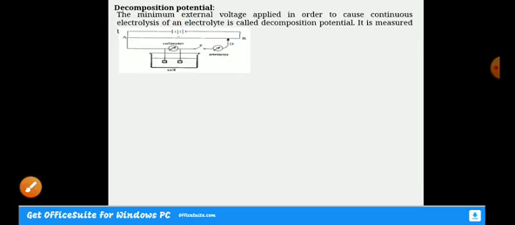So next we go for the explanation with respect to the electrolytic cell. The cell consists of two platinum electrodes immersed in the electrolyte.